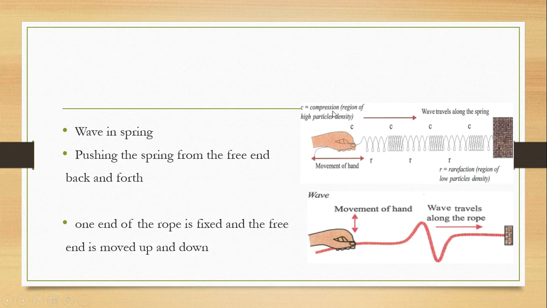And what is compression? Compression is the region of high particle density. As you can see, the spring here, they are close together. And rarefaction is the region of low particle density. As you can see, the spring here is far apart. So we have compression, rarefaction, compression, rarefaction, compression, rarefaction. This is also an example of a mechanical wave, that is, wave in a spring.